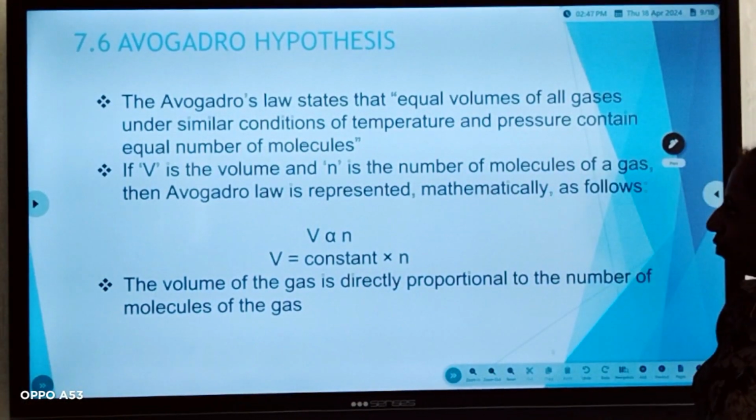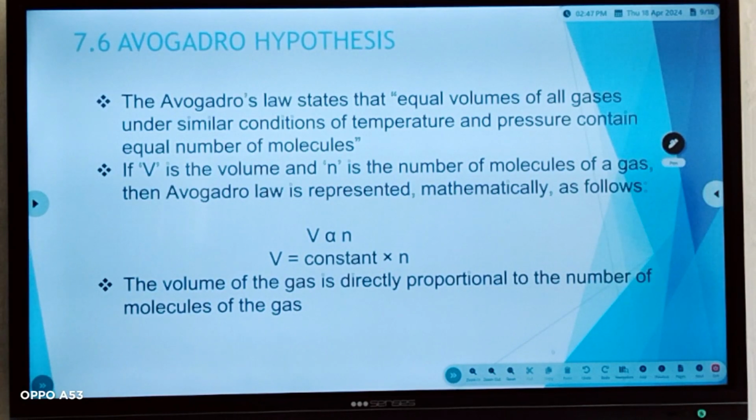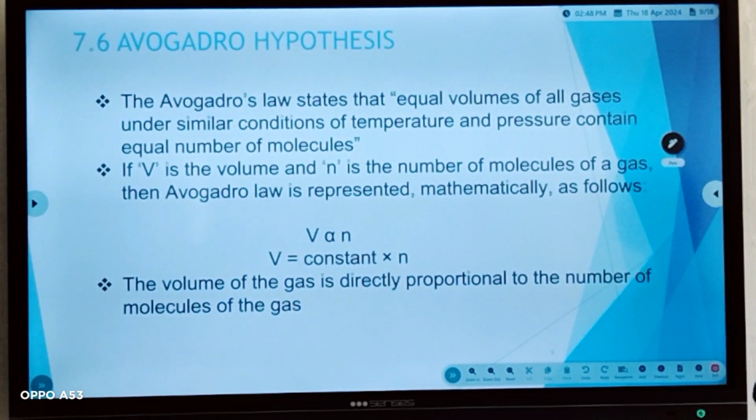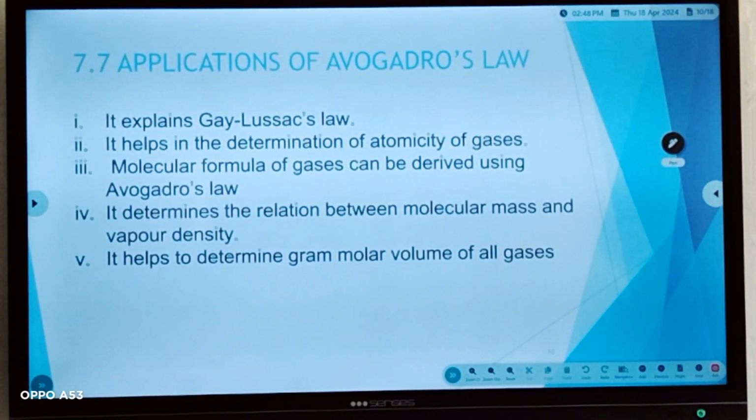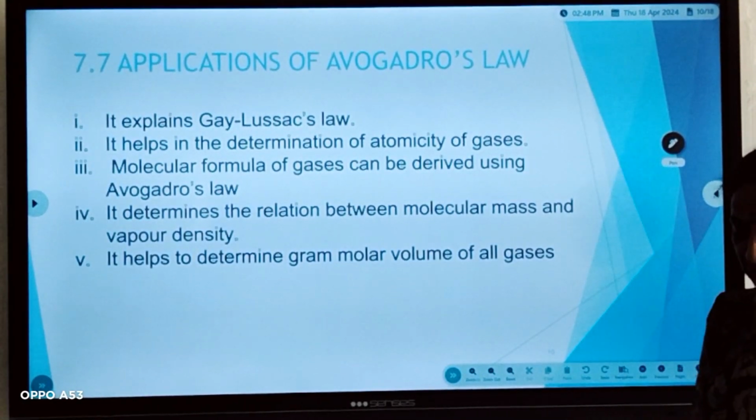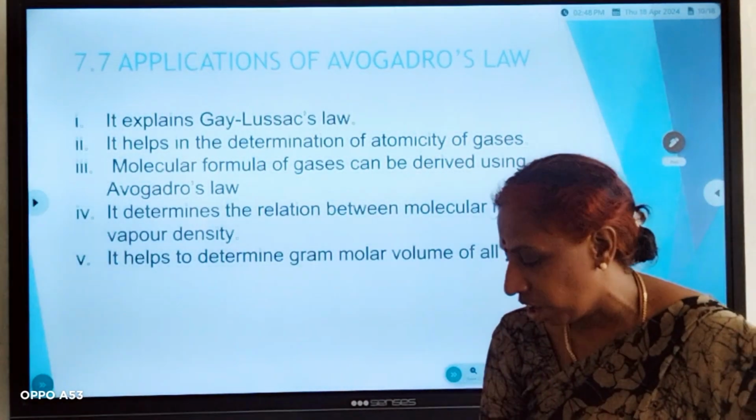Once again, I will repeat. Avogadro law states that equal volume of all gases under similar conditions of temperature and pressure contain equal number of molecules. Next, application of Avogadro law. Where can we apply this Avogadro law?